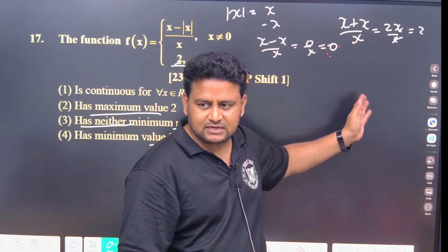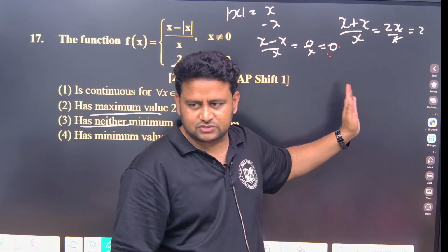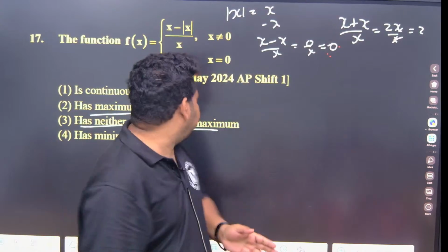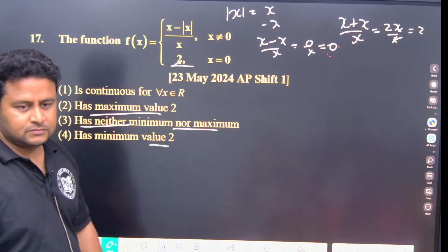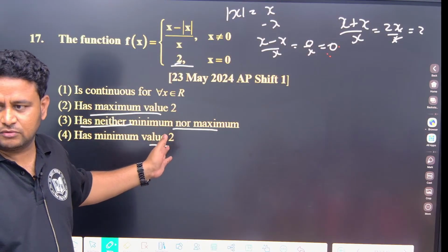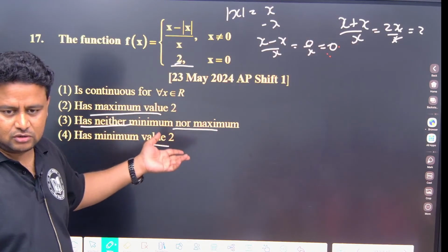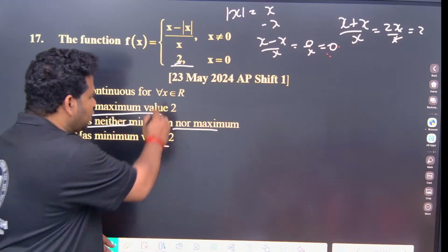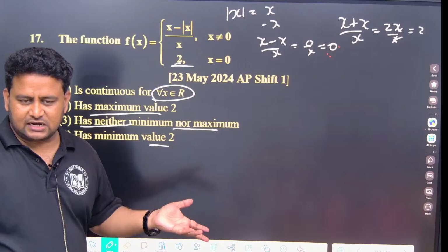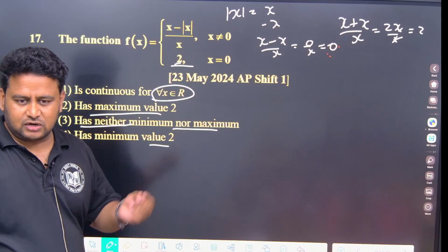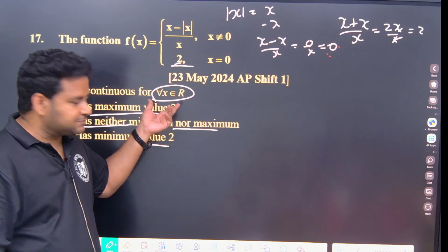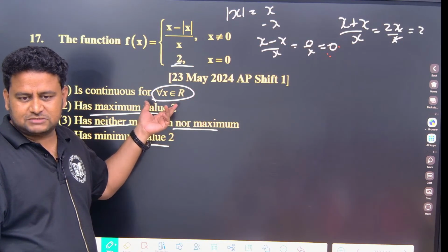But is it continuous or not continuous? The function is not continuous. The function has a maximum value and a minimum value, but the function is not continuous. At which point is it not continuous? At x equal to 0. If it is not continuous at x equal to 0, you cannot say it is continuous for all x belonging to R. R will include 0 also. The set of all real numbers will definitely include 0. So you cannot say it is continuous for all x belonging to R.